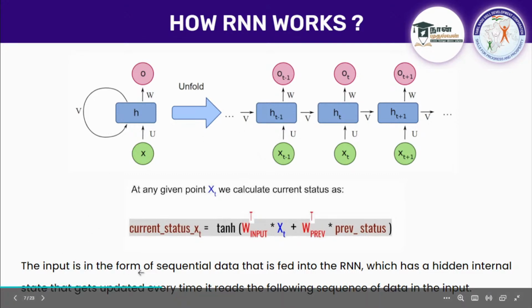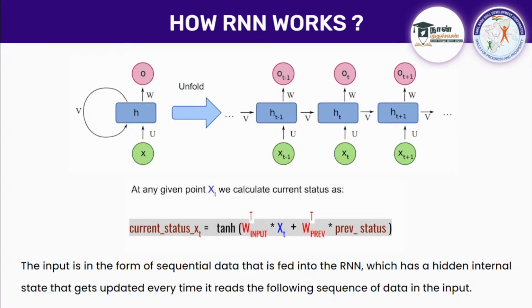Okay, this input in the form of sequential data is fed into the RNN, which has a hidden internal state that gets updated every time. So why are we doing it? Because it's sequential data, whether it is time series forecasting or text data. For example, if you are reading a paragraph, based on the first line you can understand the second line and third line and so on, right?